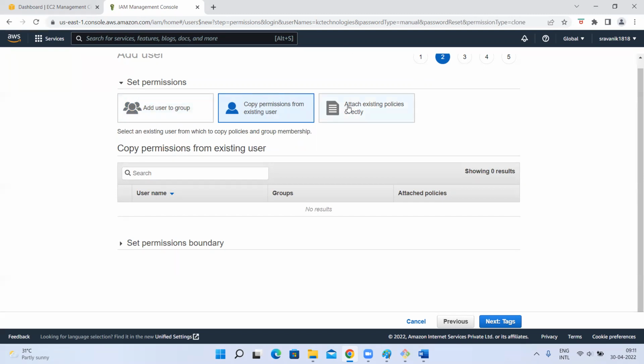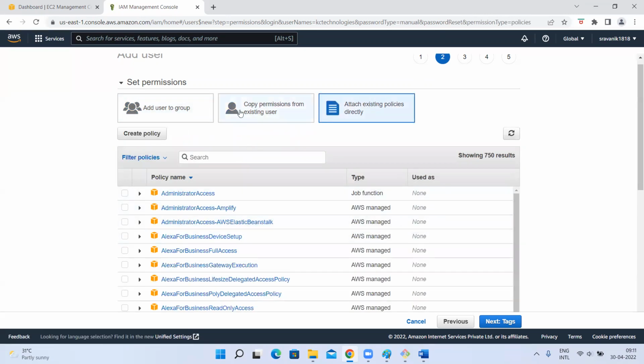So instead of creating a user, attaching an existing policy or copying from another user, doing all these things, what I can do is create a group and give permissions to that group. Okay, I want to give only EC2 permissions to 10 users. What I'll do is create a group, give EC2 permissions to that group, create 10 users and add them to that group. What permissions does that group have? EC2 permissions. All the users who are part of that group will get EC2 access.